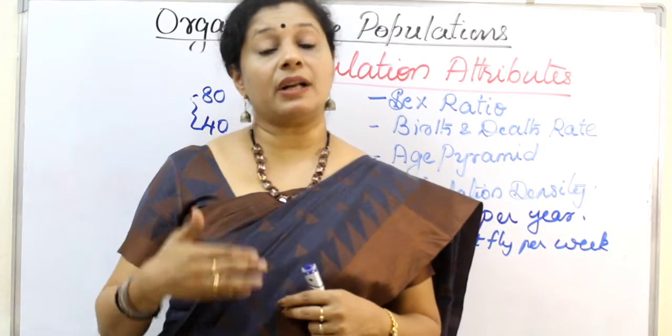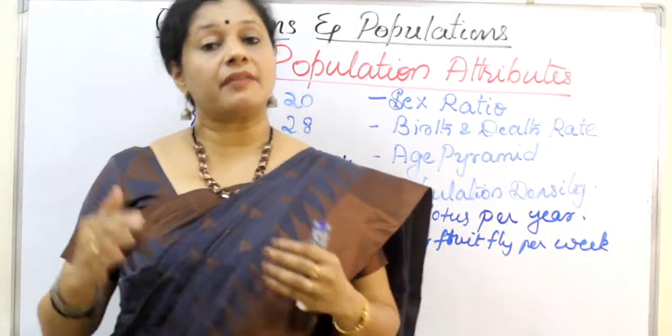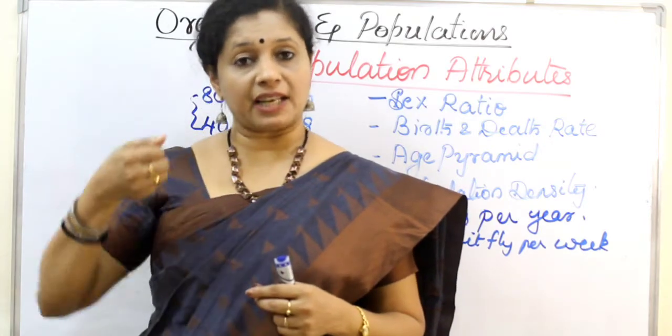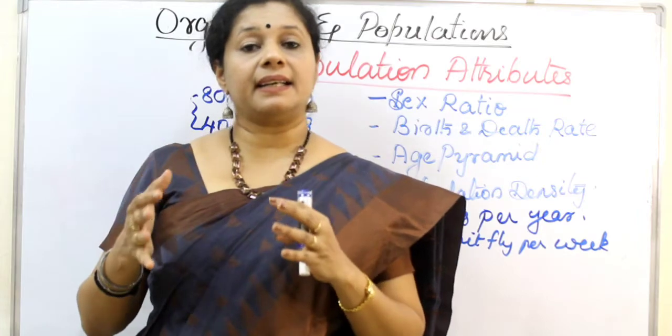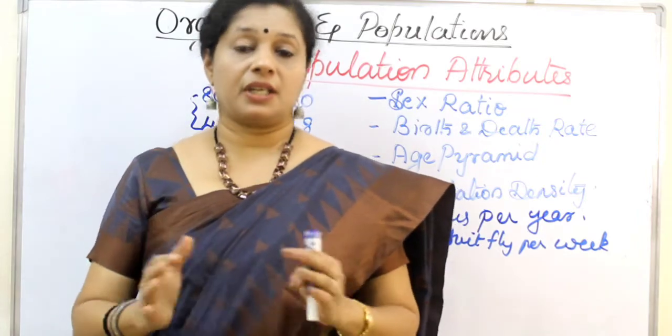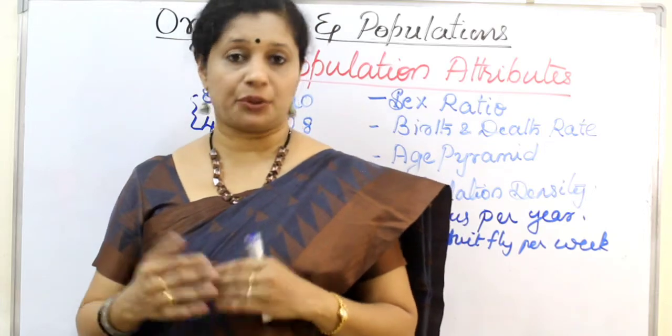So there we go for a relative count. Relative means I am just getting an average idea. So if I am catching fish, per catch what is the number? I can take the average as the number of fish in there. So absolute count is not possible, but only a relative measure we are doing.